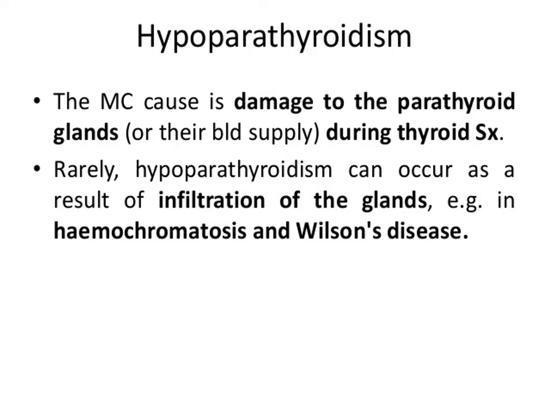The main cause of hypoparathyroidism is damage to the parathyroid glands or their blood supply during thyroid surgery or treatment of hyperparathyroidism. Rarely, hypoparathyroidism can occur as a result of infiltration of the gland, as in hemochromatosis and Wilson's disease, or it could be autoimmune hypoparathyroidism associated with autoimmune polyendocrine syndrome type 1, or it could be congenital absence of parathyroid glands like in DiGeorge syndrome.